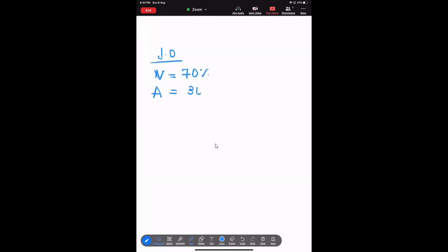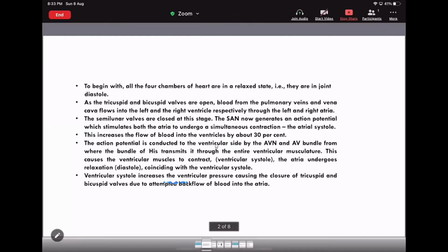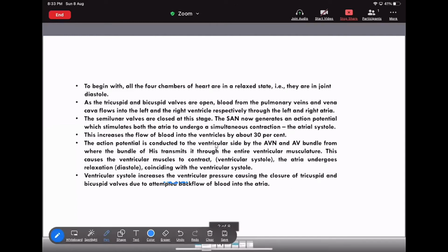The SAN now generates what? That will generate the action potential. Now the SAN will generate the action potential, which stimulates both atria, not the ventricle. I am saying that because of this action potential produced by the SAN, sinoatrial node, there is contraction of the atria. And that contraction is nothing but the atrial systole.